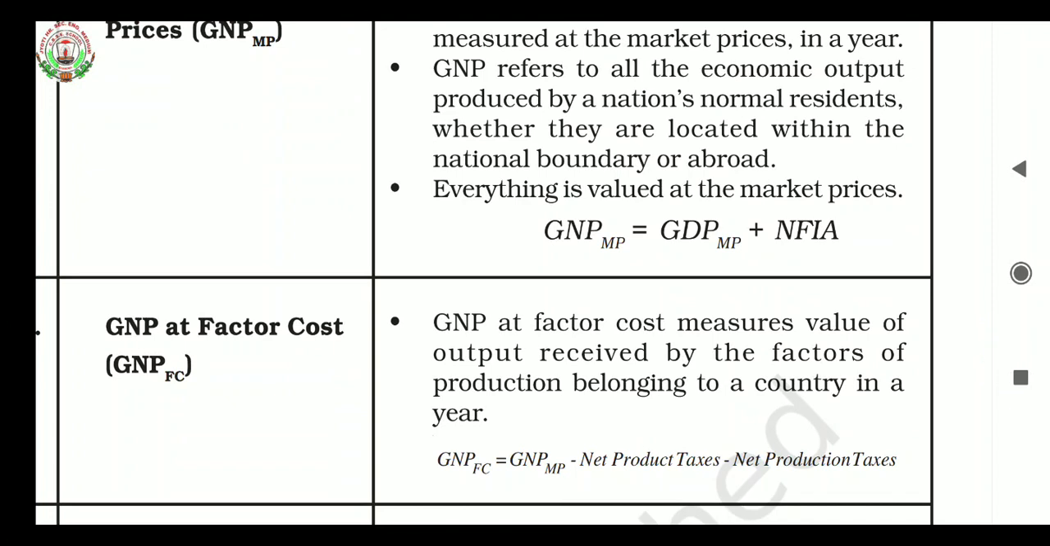GNP at factor cost. GNP at factor cost measures the value of output received by the factors of production belonging to a country in a year. The formula is GNP FC equals GNP MP minus net product taxes minus net production taxes.